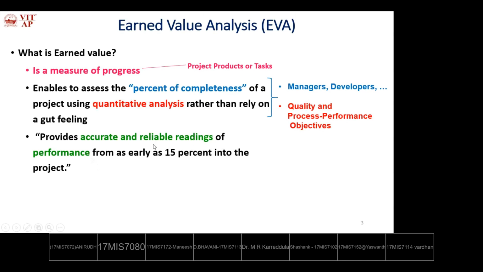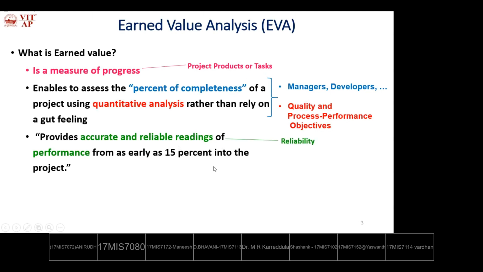So here we are focusing on reliability. Accurate and reliable readings of performance are available from as early as 15% into the project. So once the project development starts, after completion of 15% of the work, we start measuring the reliability of the project products and the project tasks.